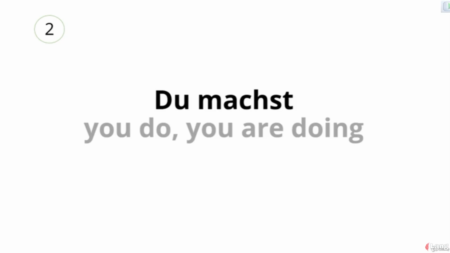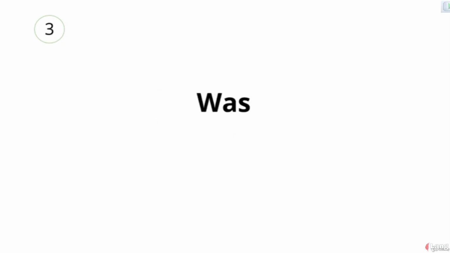You are doing. The German verbs in the present tense apply to both the present tense and the present continuous tense. So, this expression, du machst, can be translated both as you do and you are doing. The same goes for the other verbs. However, we'll study this throughout the course.